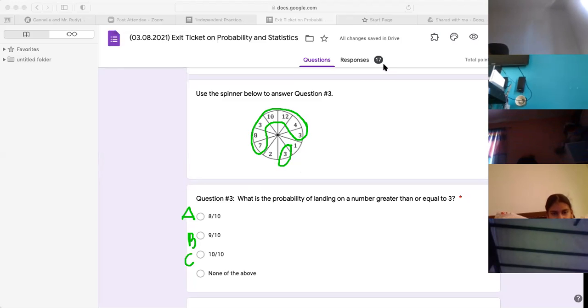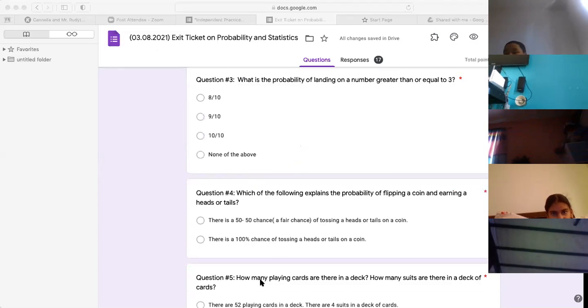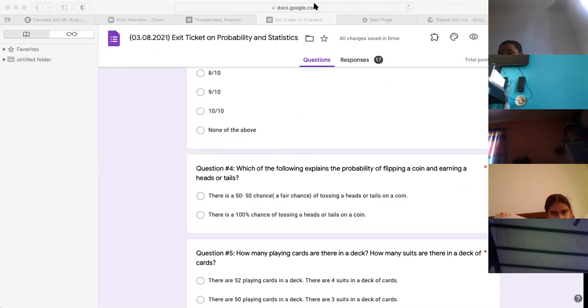Proud of you. This was easy, right? Today's lesson was easy. Number 4. Okay, I'm going to type number 4 in the chat. Number 4. Which of the following explains the probability of flipping a coin and earning a heads and a tails? So, is it a 50-50 chance? Or is it a 100% chance that you get a heads or a tail?